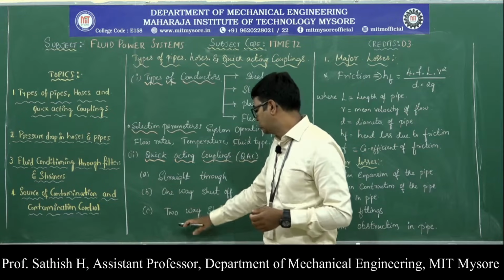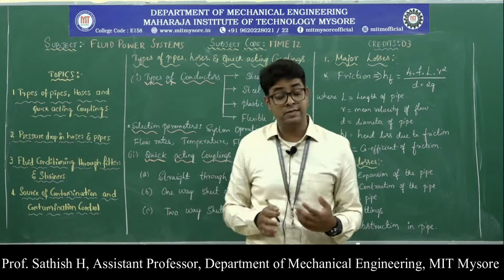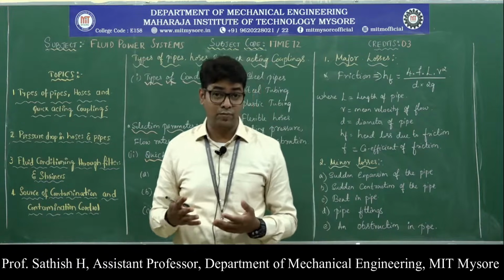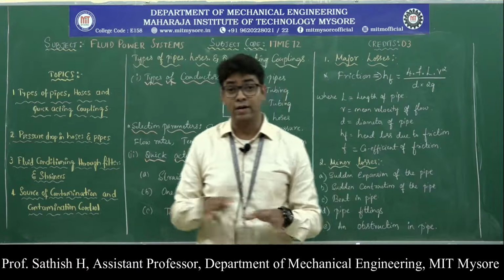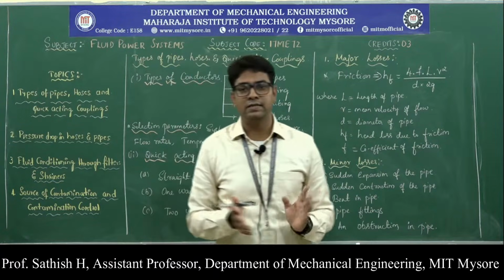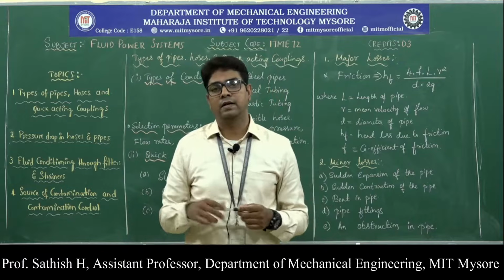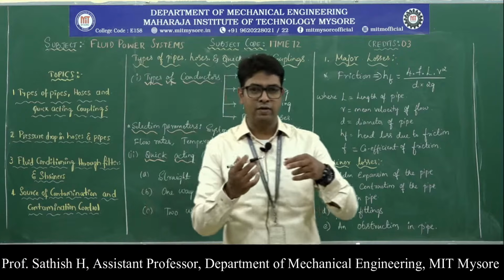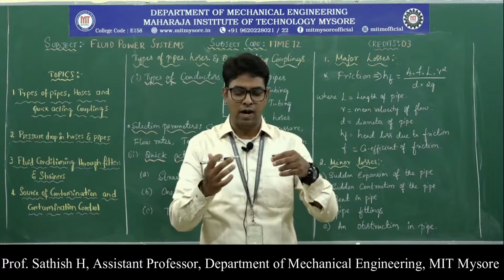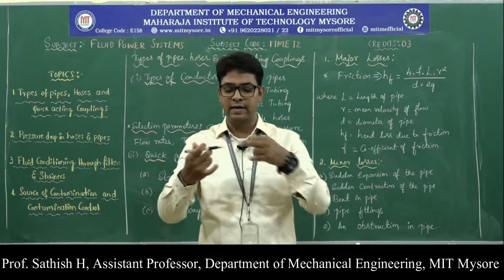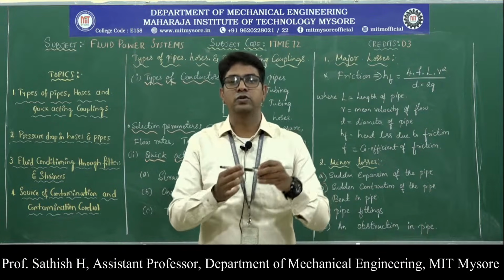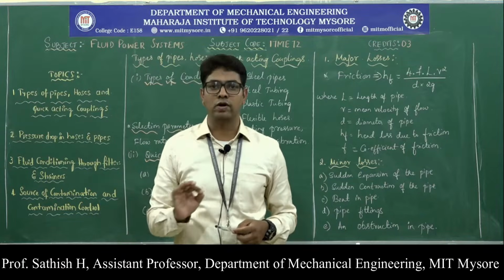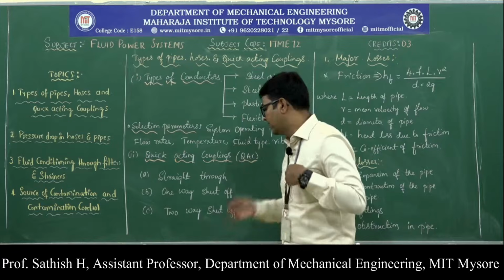And then two-way shut-off valves. Okay, this gives a very positive sealing. In the previous classes we discussed what we mean by positive sealing. That means no leakage whatsoever. What happens in this case when you disassemble the coupling here? On both ends of this pressure line, the valves are closed and these are blocked. That means the fluid does not flow from this end and this end as well, so there is a positive seal. There is no loss of fluid or leakage whatsoever in the case of a two-way shut-off valve.